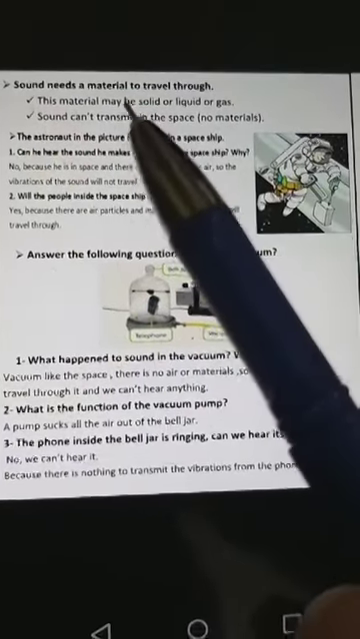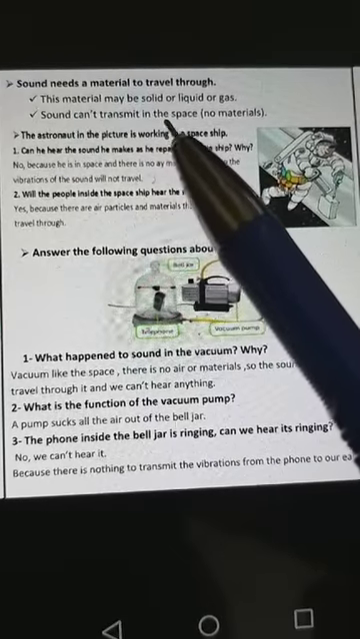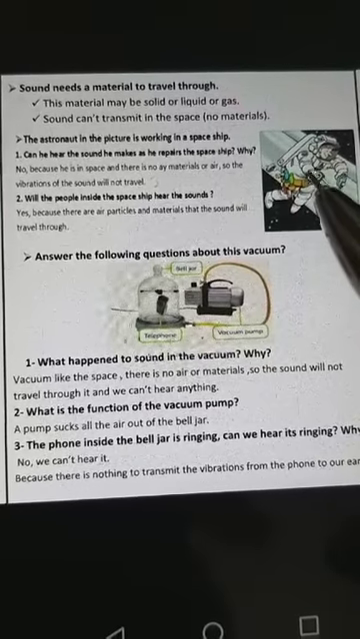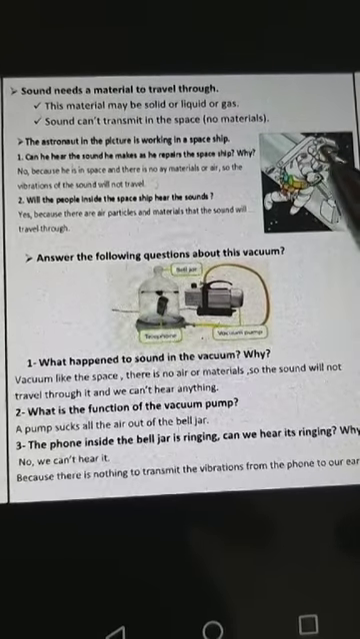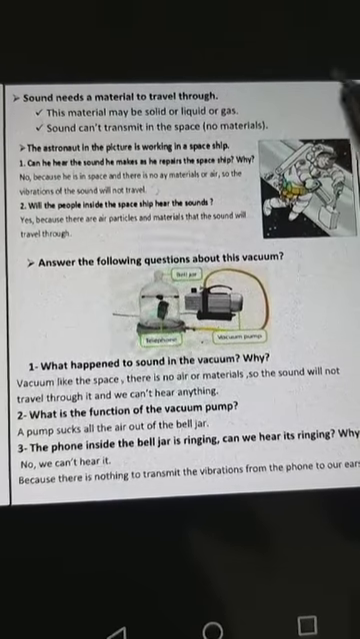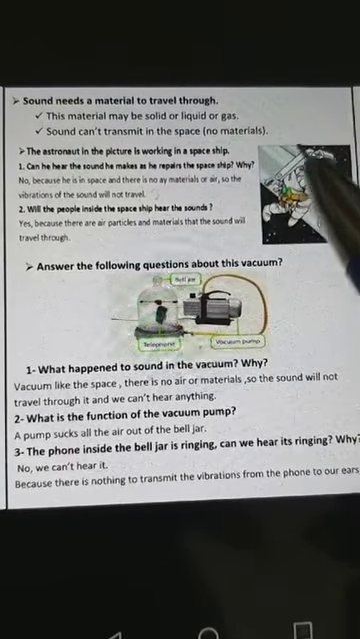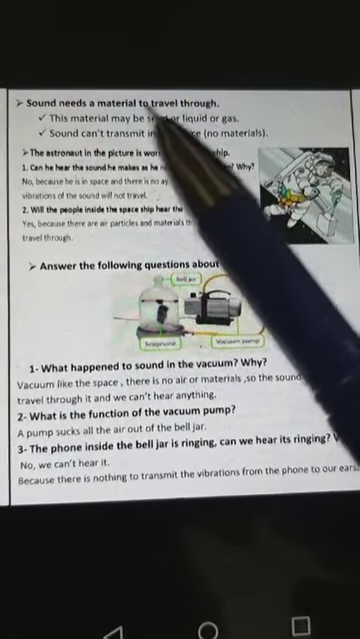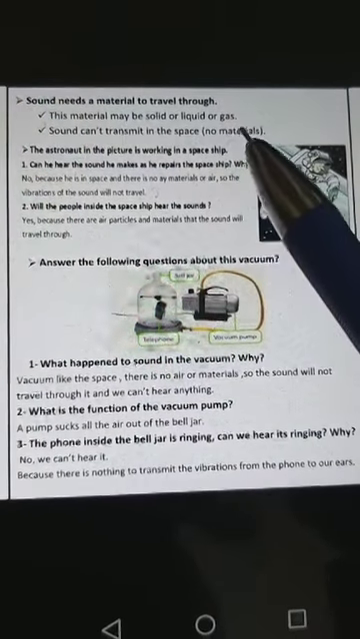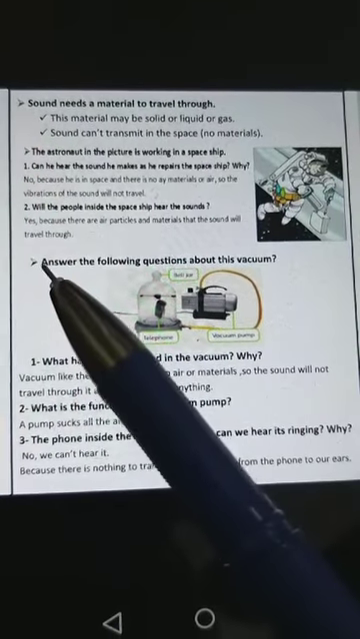Okay, sound needs a material to travel through. So the sound can't transmit in space. Why? Do you know space? Can we hear anything in space? No. Why? Because there are no materials. Materials means solids or liquids or gases. There are no air particles. There is no material in space. So there is no sound. The sound can't travel through space because there are no materials. Sound needs a material to travel through.